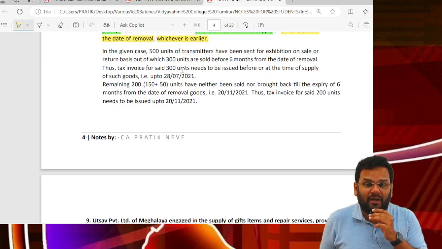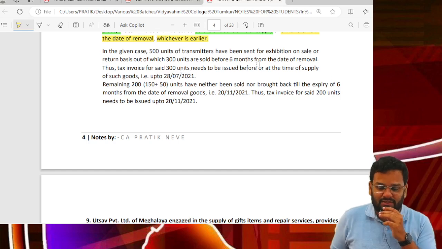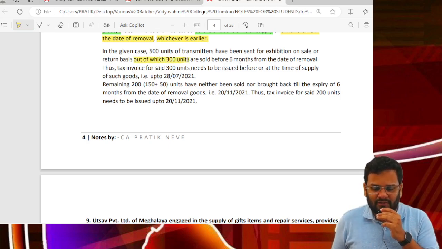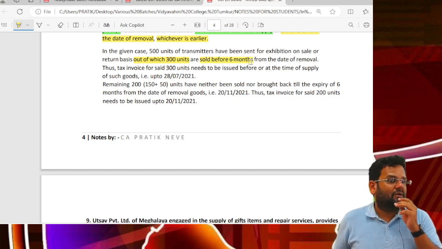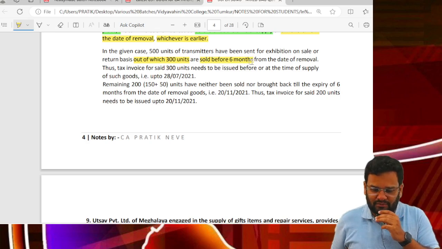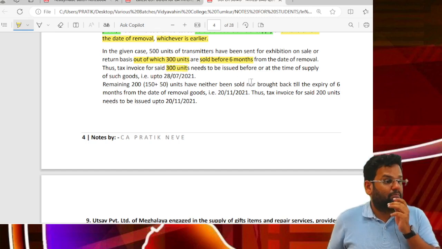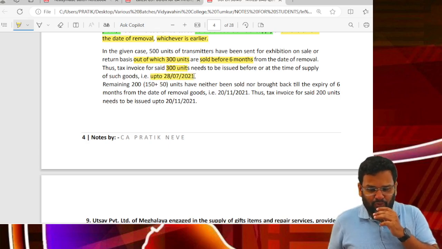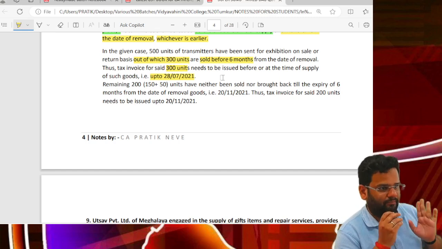In the given case, 500 units of transmitters have been sent for exhibition on sale or return basis, out of which 300 units are sold before 6 months. Thus, tax invoice for these 300 units needs to be issued before or at the time of supply of such goods, that is up to 28 July.